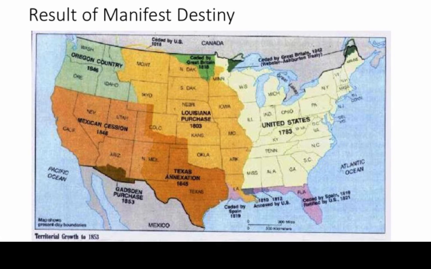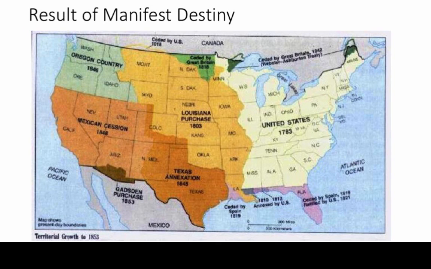That leads to the conflict on the Rio Grande, and eventually the Mexican-American War, and then that leads to the Mexican Cession. And then we have Oregon country, and Polk was able to acquire that land peacefully.